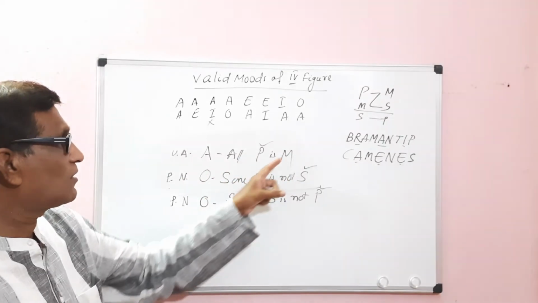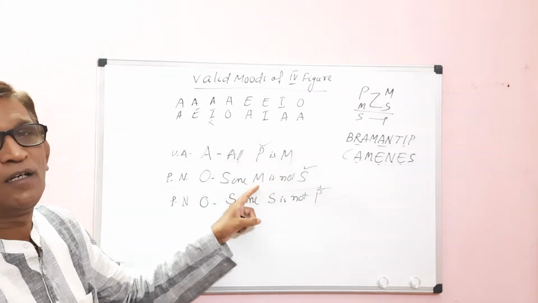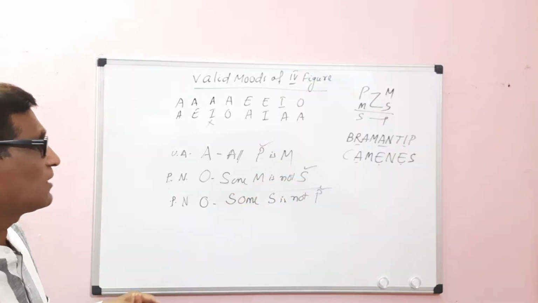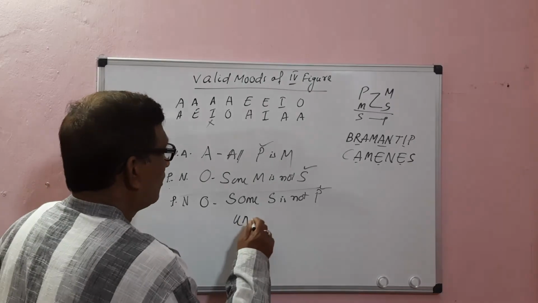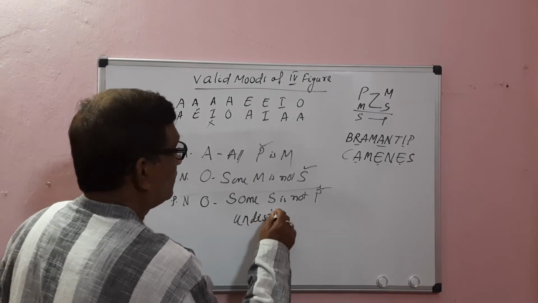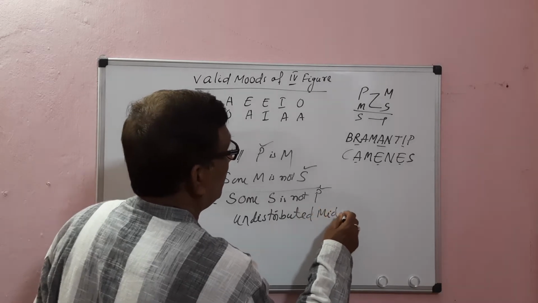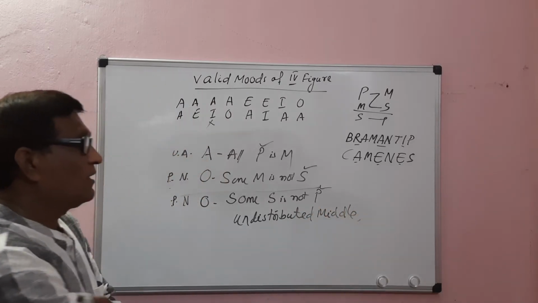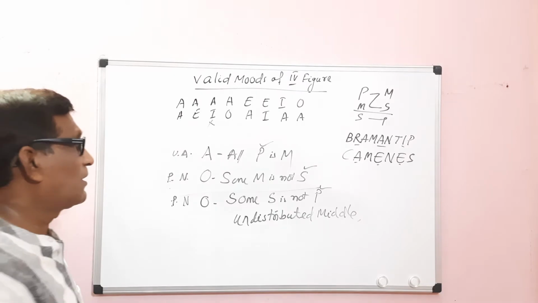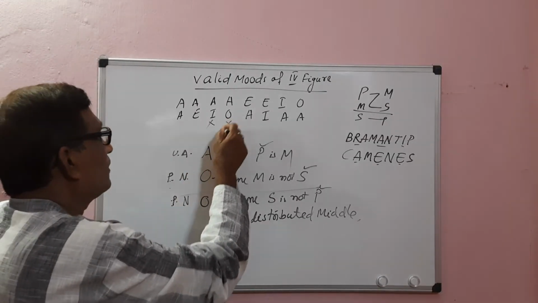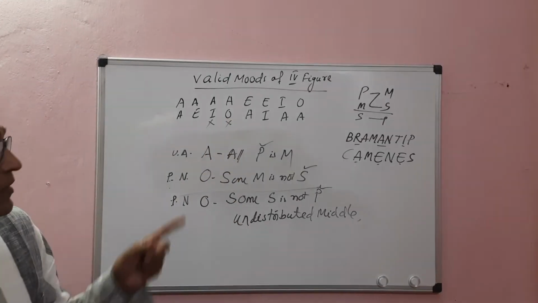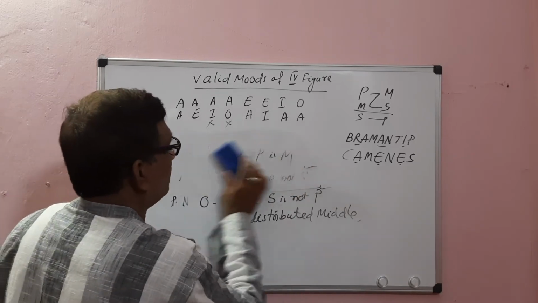So the middle term is not distributed in either premise, and it leads to the fallacy of undistributed middle. So this is not valid in the fourth figure. From A-O, no conclusion can be derived.